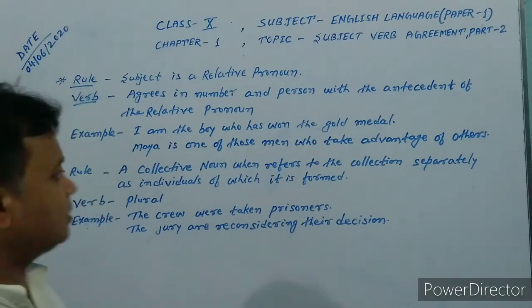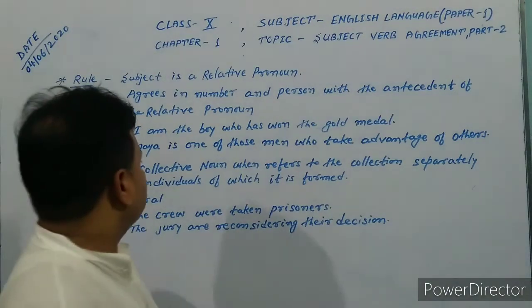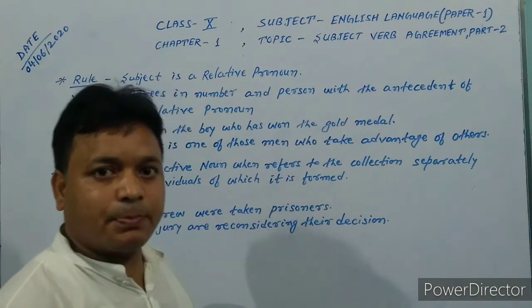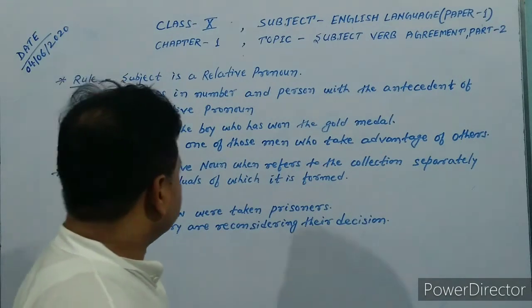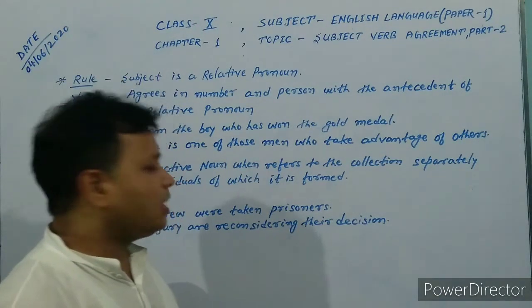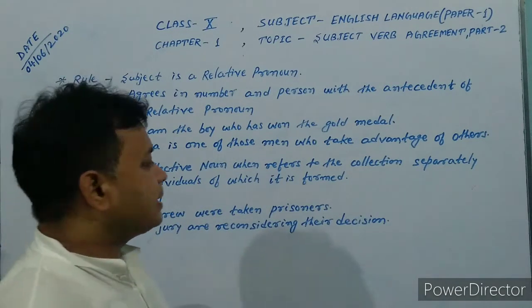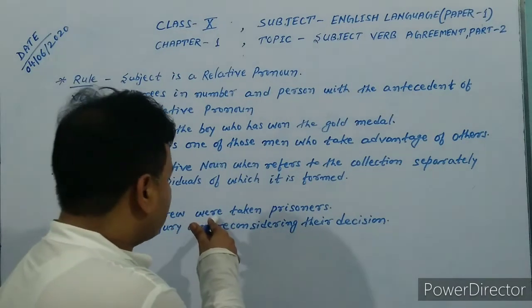Second rule: when a collective noun refers to the collection separately, as individuals of which it is formed, we have to use a plural verb. Example: the crew were taken prisoner. In this I have used a plural verb.